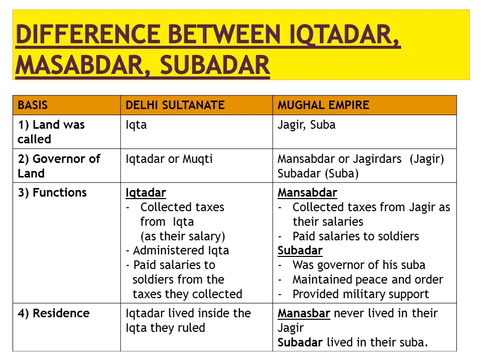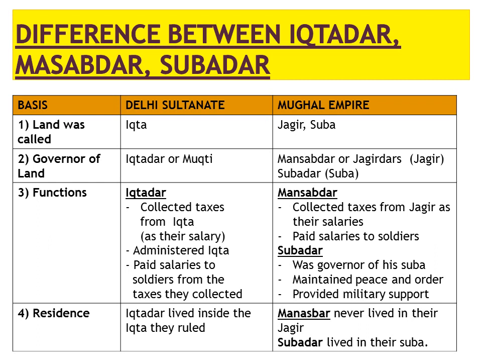They all collected taxes from their land. They all paid salaries to the soldiers that they maintained from this tax that they had collected. And the Iqtidar and Subedar were also responsible for maintaining law and order, for ruling over their land. But Mansabdar did not have the responsibility to administer the land. He only collected taxes and paid salaries to the soldiers.